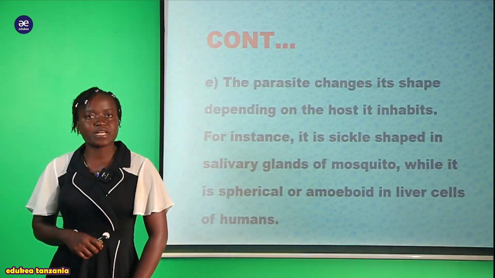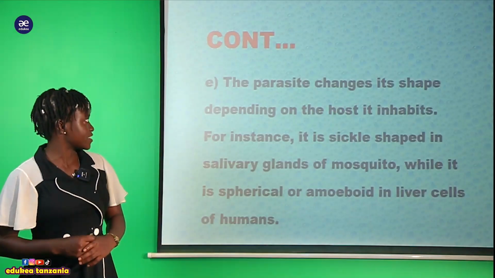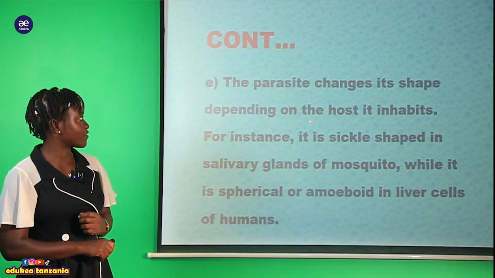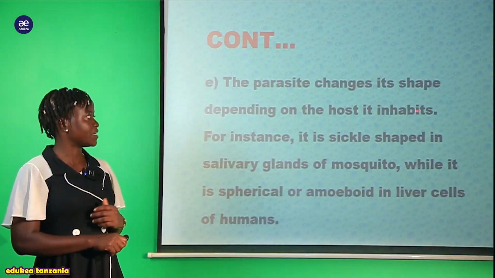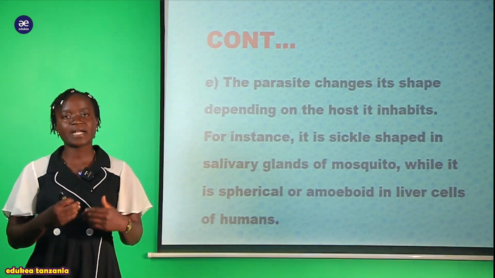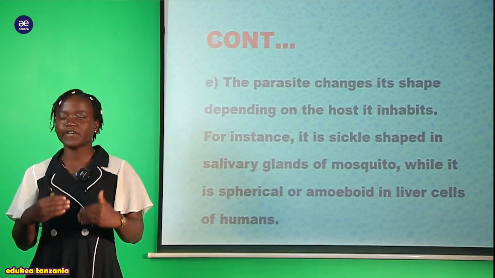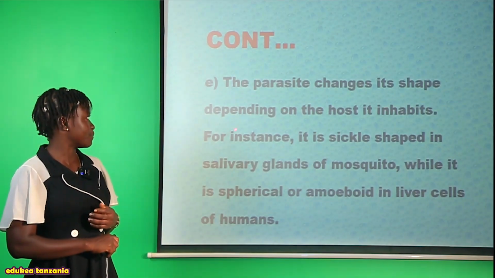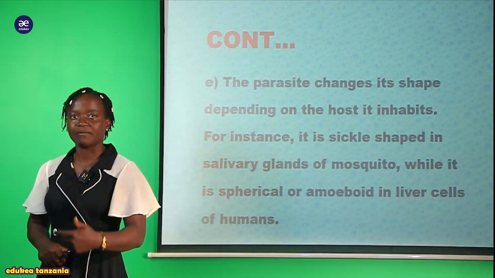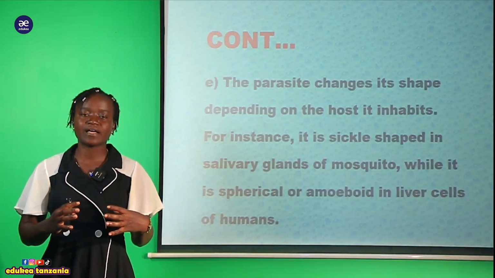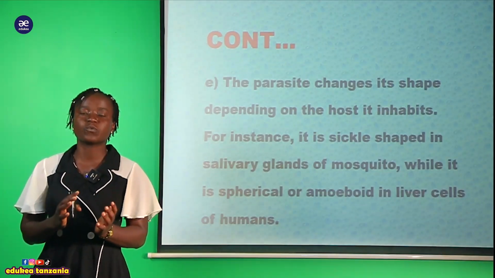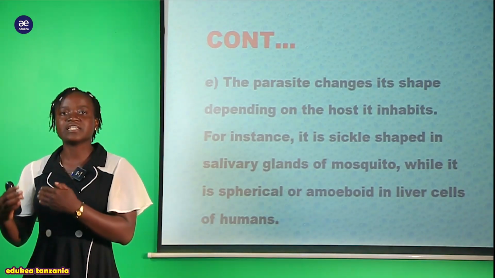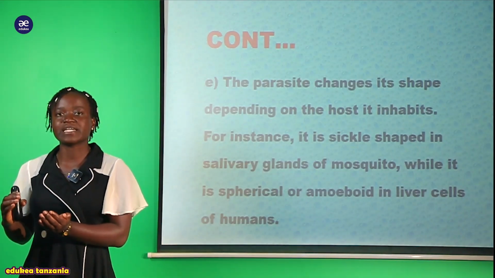And also, my students, we have another characteristic, that is the parasite changes its shape depending on the host it inhabits. Kwa ina maana kwamba hawa parasite ambao wanapatikana kwenye hii phylum ya Apicomplexa, tunasema kwamba they do change their shape depending on the host they inhabit. Wanabadilika kutegemea host wanaoenda kuinhabit.